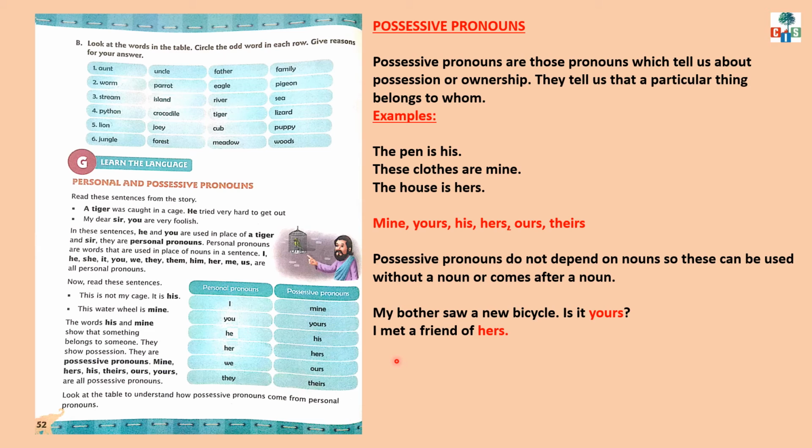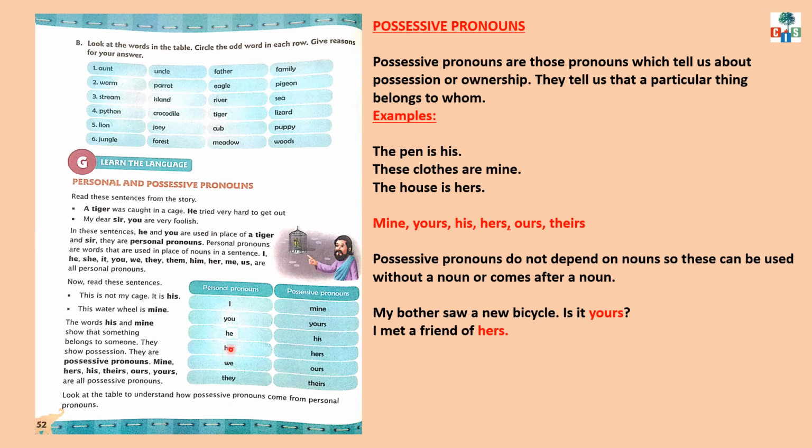In this example, I met a friend of hers. For example, I can say I met a friend of my sister's. So here the word hers is the possessive pronoun and the noun is friend. Here also the possessive pronoun doesn't depend on the noun. Understood?